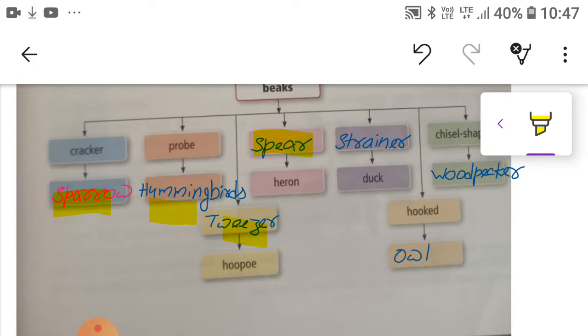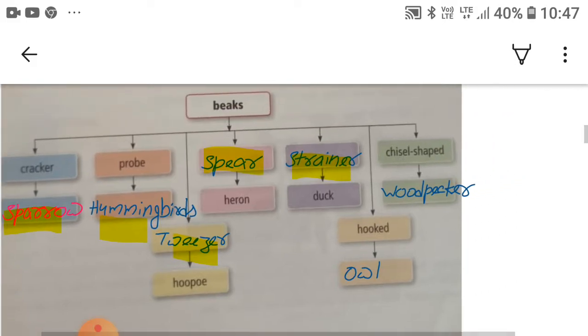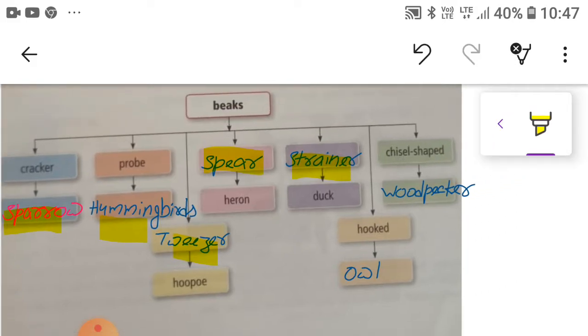You have to write strainer for duck, and you have to write owl for hooked shaped beaks, and last you have to write woodpecker for sickle shaped beak.